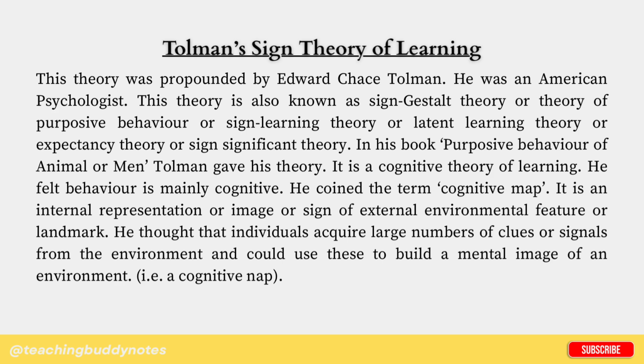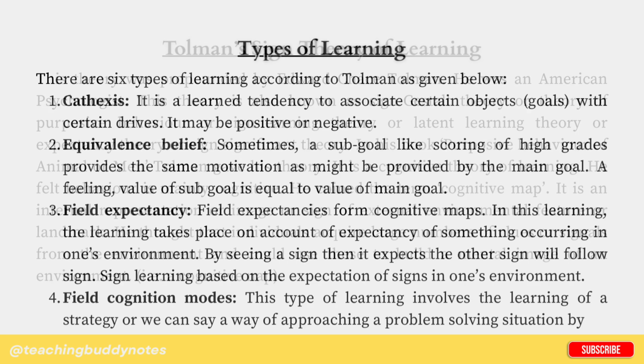It is a cognitive theory of learning. He felt behavior is mainly cognitive. He coined the term cognitive map. It is an internal representation or image or sign of external environmental features or landmarks. He thought that individuals acquire large numbers of clues or signals from the environment and could use these to build a mental image of an environment, i.e. a cognitive map.